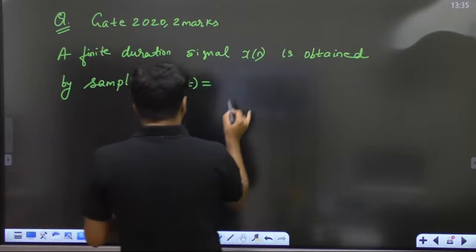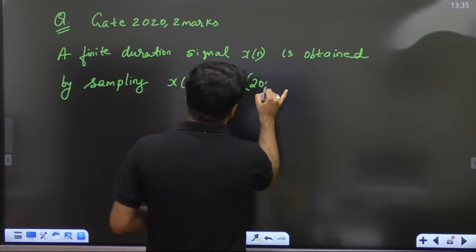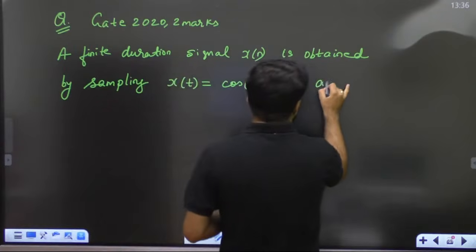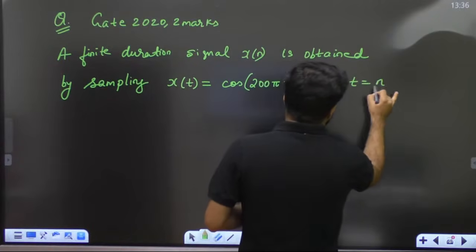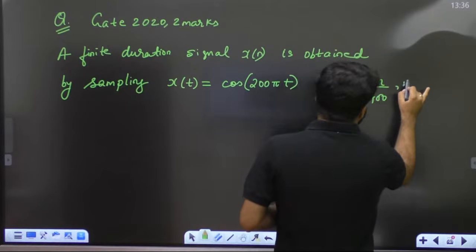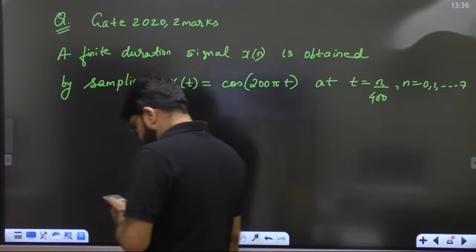Obtained by sampling x(t) is equal to cos of 200 pi t, at t equal to n by 400. The sampling time is also given, for n equal to 0 to 7, right?